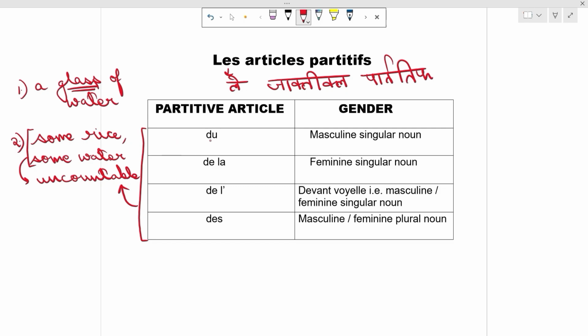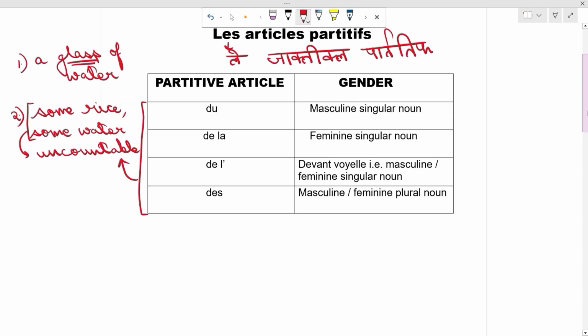So the first one is du. It is used with a masculine singular noun. De la, it is used with a feminine singular noun. The de l' is used in front of a vowel when the noun is masculine or feminine singular. Des is used before a masculine or a feminine plural noun. So let's take up some sentences.